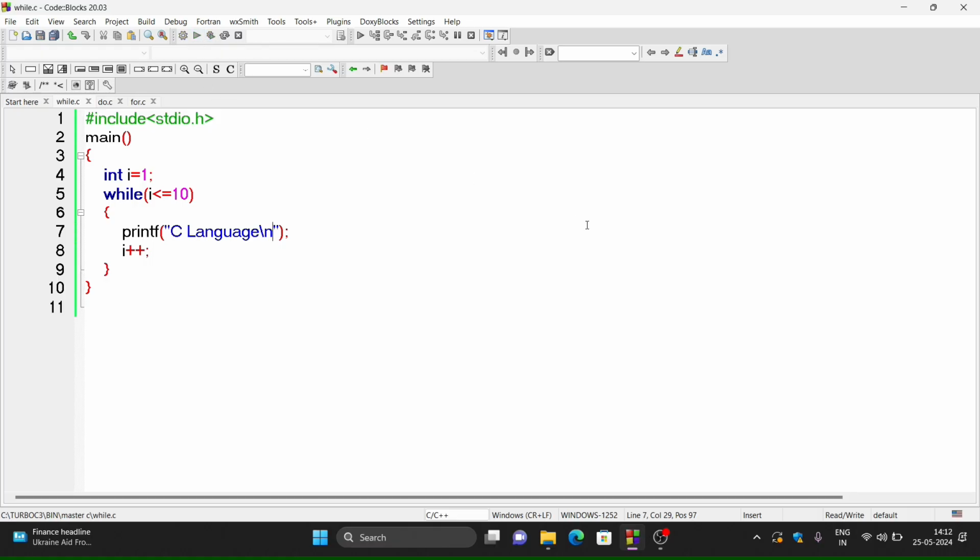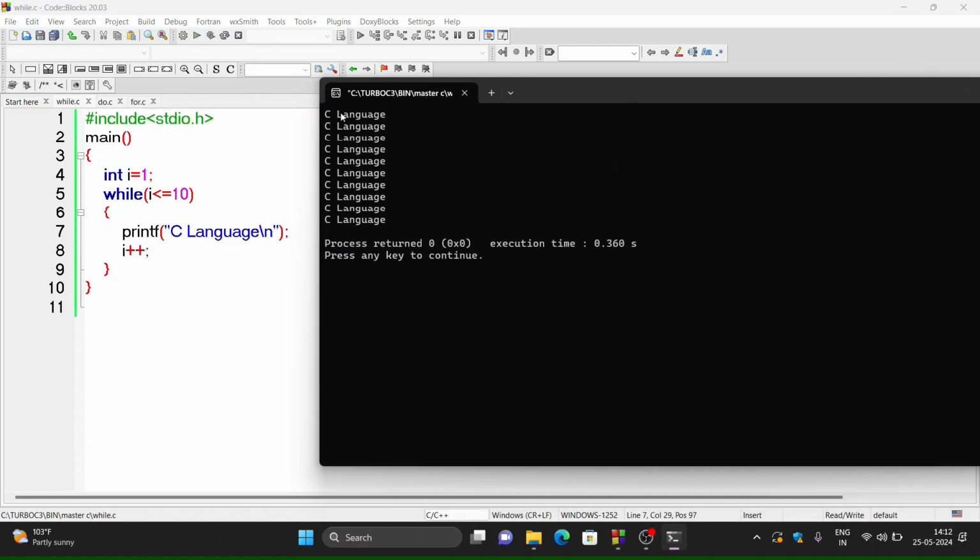So let us run the program. So see here, the message C language is displayed here for 10 times. Means the statement, that is printf statement, will be executed here for 10 times. So for that I have used the variable i. So firstly this i will be equals to 1, and first time the value of i will be tested with this condition. So the condition becomes 1 less than equals to 10. So yes, condition is true, therefore this message will be displayed.